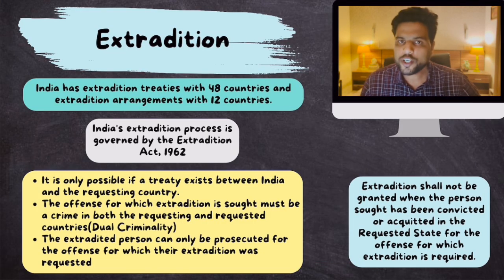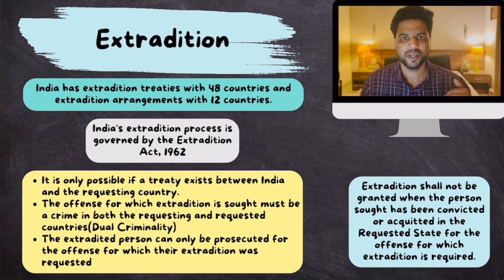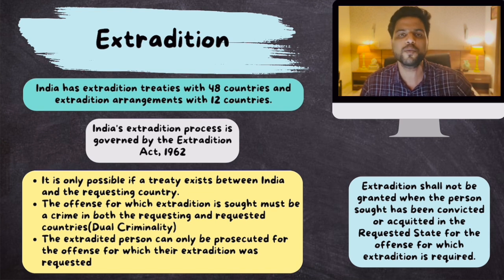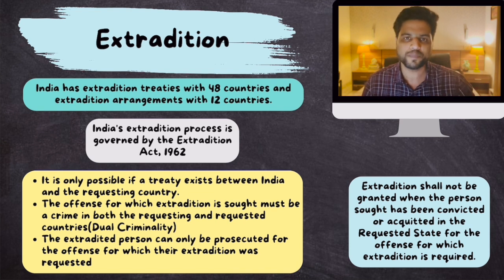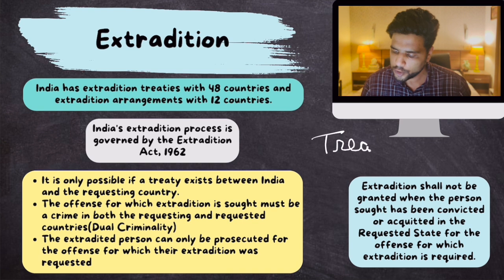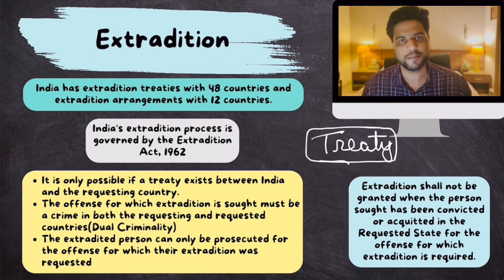Look, for extradition to happen, India needs to have some understanding with that country. For example, there is a person who is caught in Pakistan. India and Pakistan don't have that mutual understanding, so Pakistan would never hand over a person wanted in India back to India. Pakistan already harbors many criminals from India in their country, right? So for extradition to work, there needs to be an understanding between the two countries, and that understanding happens through a treaty. The two countries need to have a treaty, an agreement, in place, and then that person would be extradited based on the provisions of that treaty.